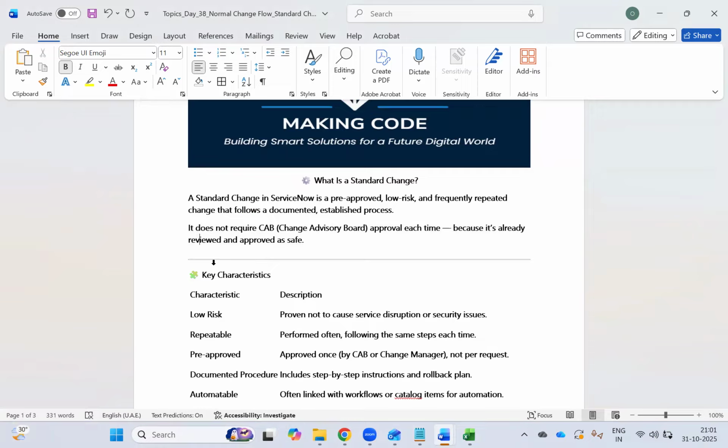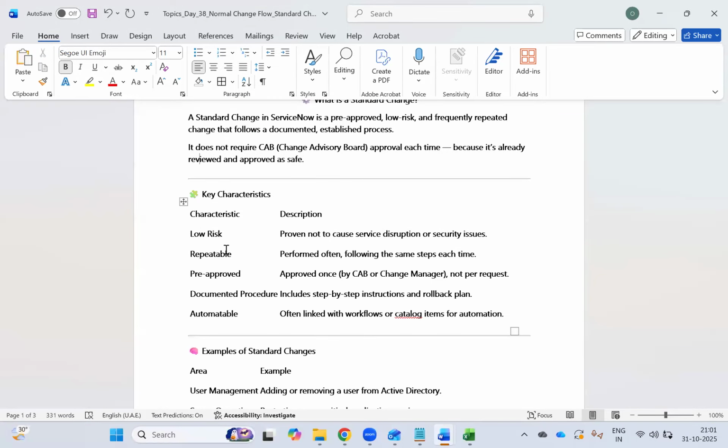So now what is an example? Example: adding a user in Active Directory. Server operations: restarting non-critical application services, deploying security patches in the environment. Network: updating DNS entries in an internal system. Hardware: replacing an end user laptop with the standard image. These are all called standard changes.